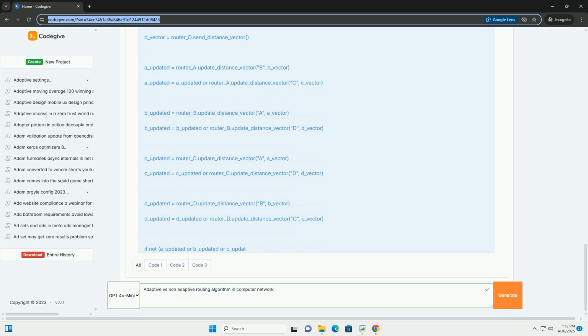6. Factors to consider when choosing a routing algorithm. Network size and topology: for small, stable networks, static routing might be sufficient. For large, dynamic networks, adaptive routing is essential. Network dynamics: if the network topology and traffic patterns change frequently, adaptive routing is necessary. Traffic characteristics: if traffic is predictable, static routing might be suitable. If traffic is bursty or unpredictable, adaptive routing is preferred.